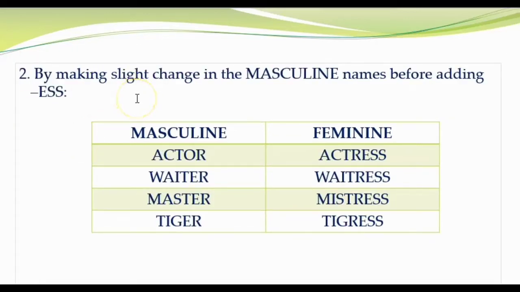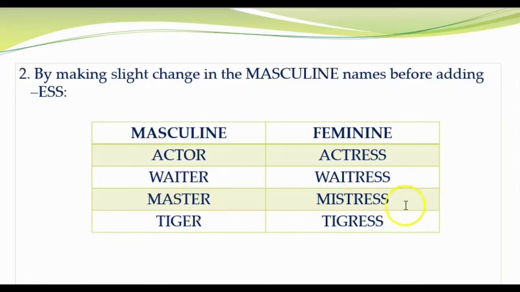Second, by making a slight change in the masculine names, apart from adding ESS. Let's say the first one, actor. Masculine, actor. Feminine, actress. Here we have omitted O, and instead of that, we have written ESS. Actor, actress. Waiter, waitress. Master, mistress. Instead of A, we have written I, so it becomes mistress. Tiger, tigress.